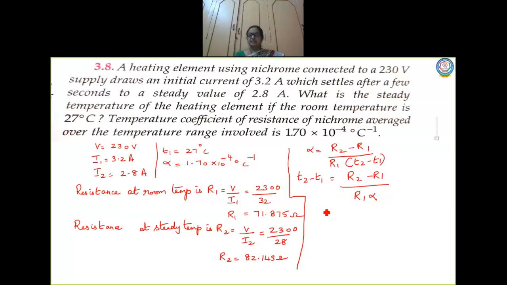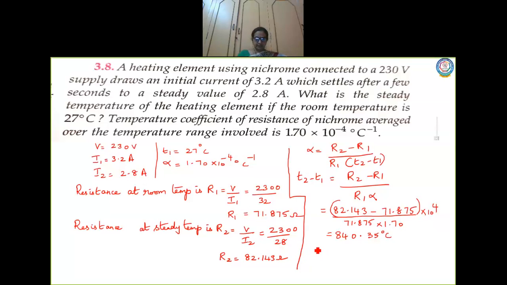Now when I simplify this, R2 is 82.143 minus R1 is 71.875 divided by, again R1 is 71.875 into this alpha value 1.70. Now this 10 power minus 4, when I take it up, it becomes 10 power 4. Okay, so the simplification process, you have to do it. Your answer will be 840.35 degree Celsius, which is the difference in temperature.